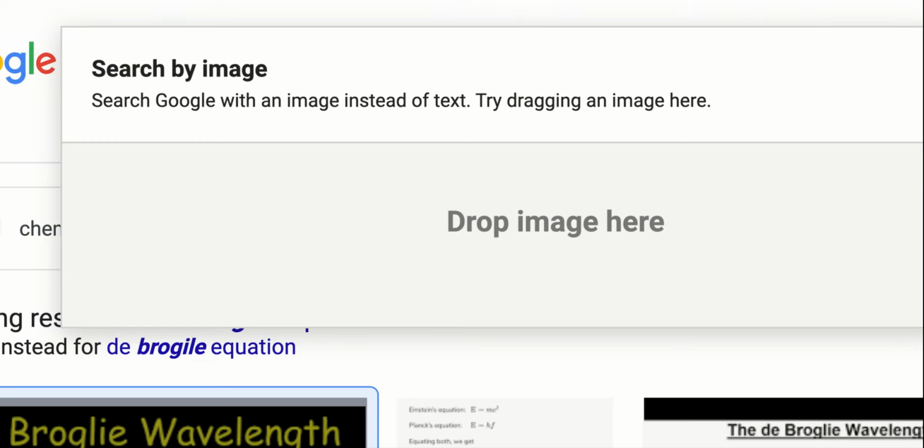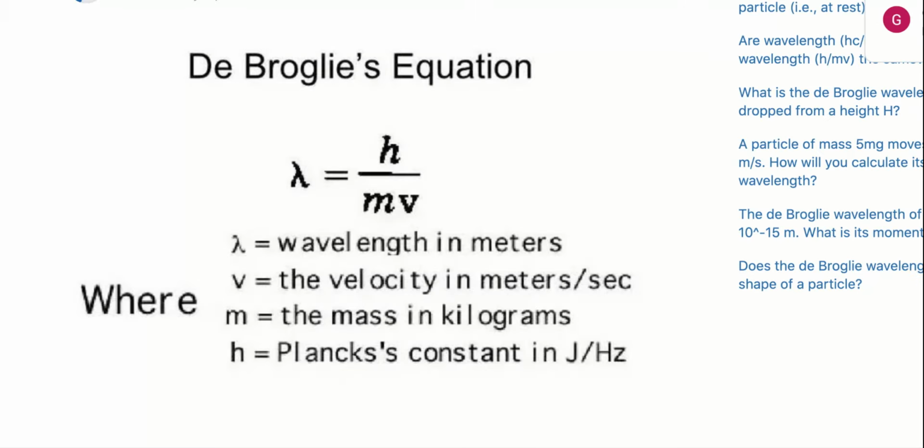The first part means wavelength in meters, the beginning of the equation. v equals the velocity in meters per second. m is the mass in kilograms, and h is Planck's constant in joule-seconds.